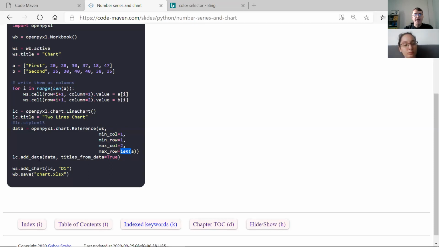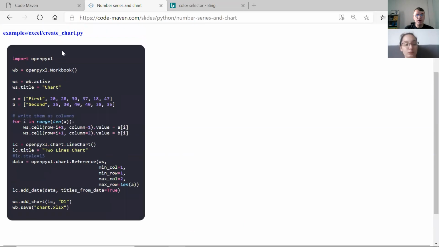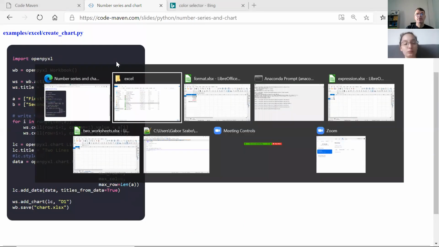Sorry. And then adding to the array to the chart this data, and then adding the chart to the worksheet. So this is how you put the chart somewhere. And we said put it on D1, so it won't hide the numbers. Okay, and this is called create chart py.